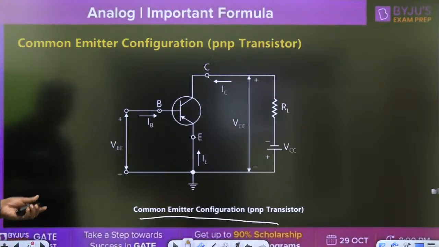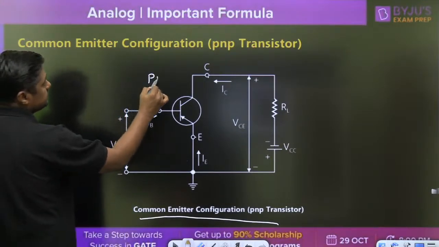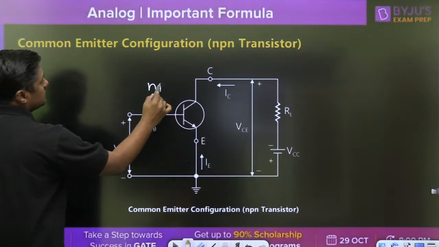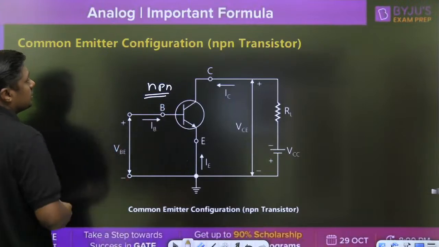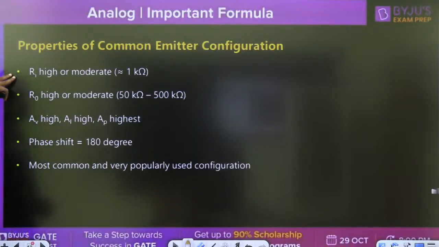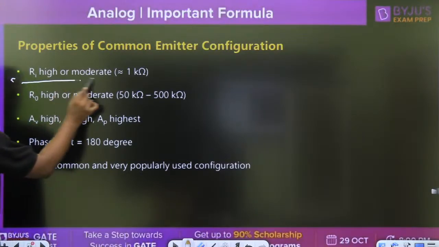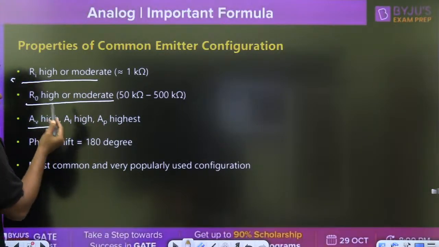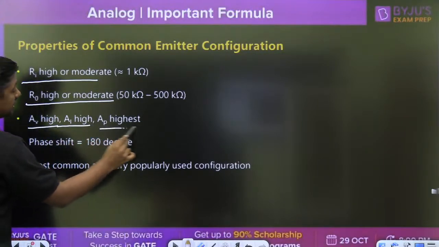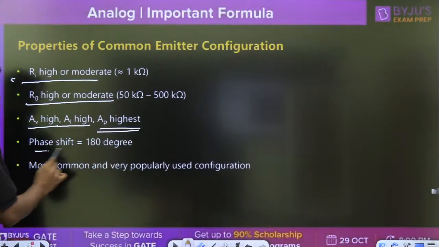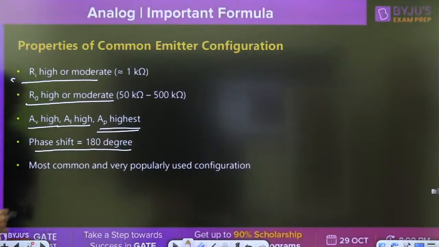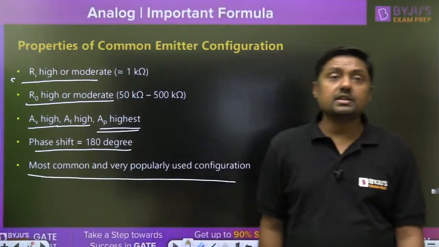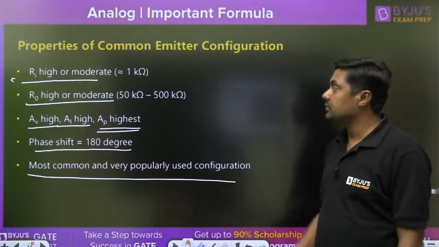This is with the PNP transistor, and this is with the NPN transistor. Its input resistance is moderate, output resistance is also moderate, AV is high but not very high, current gain is high, but power gain is the highest. Phase shift is 180 degrees. Most common and very popularly used configuration. That is about the common emitter.